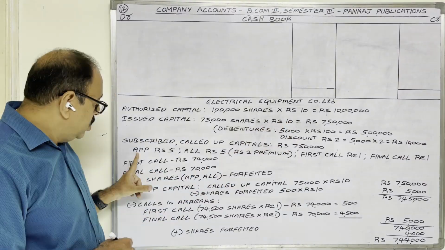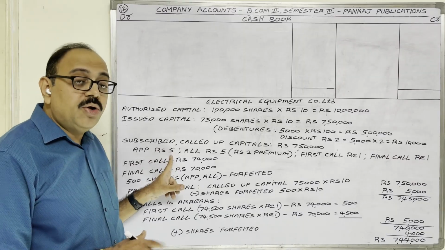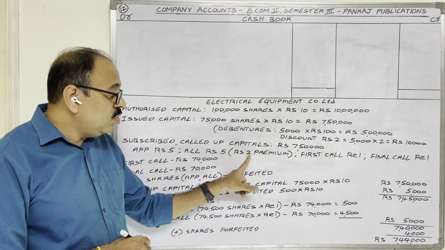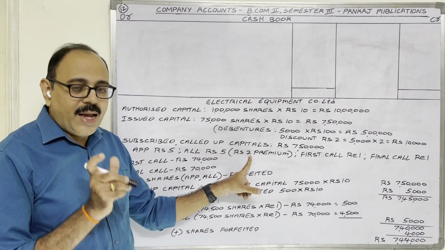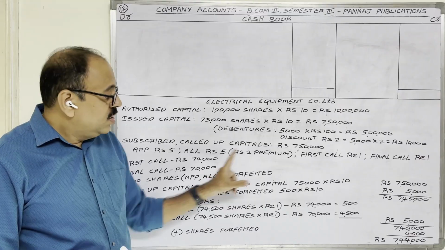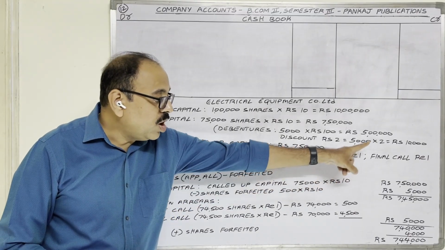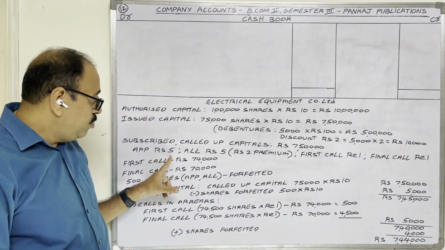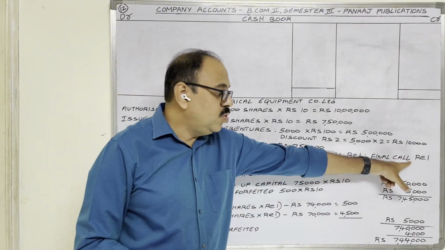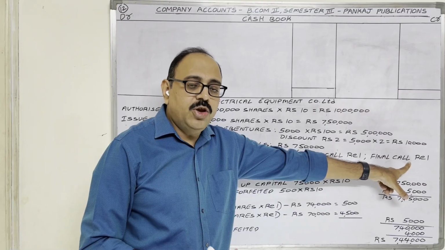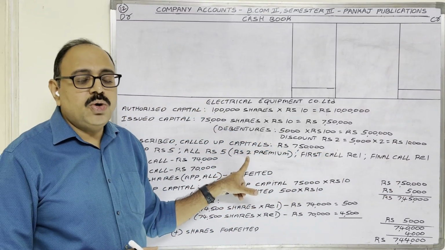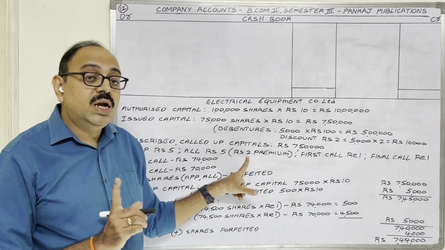Through application, the company is going to collect 5 rupees. Allotment money is 5 rupees including 2 rupees premium, so the actual allotment money is 5 rupees minus 2 rupees, 3 rupees only. First call money 1 rupee, final call money 1 rupee. 5 rupees plus 3 rupees, 8 rupees, plus 2 rupees, 10 rupees. 10 rupees is the face value and the premium is 2 rupees, so the issue price of one share is 12 rupees.